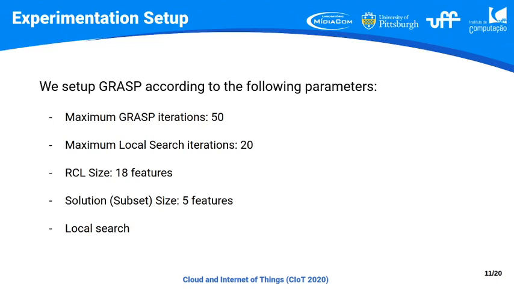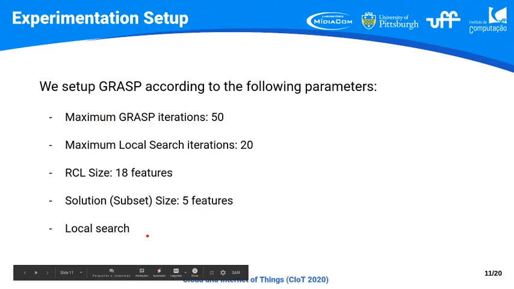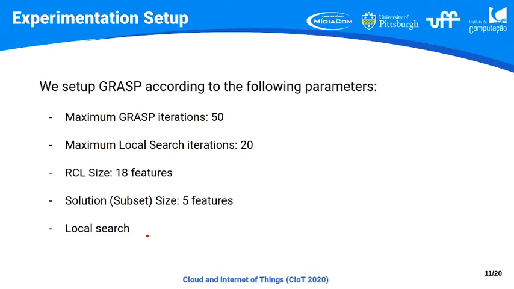So our GRASP algorithm will take all these features as the initial RCL. The size of the feature subset was set to 5, and the final solution accordingly will have 5 features.